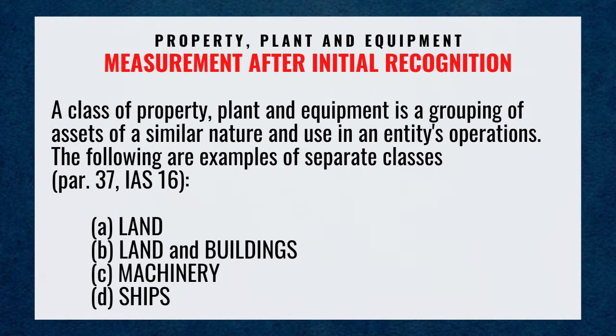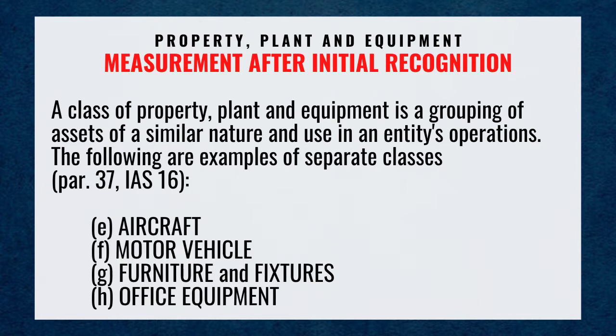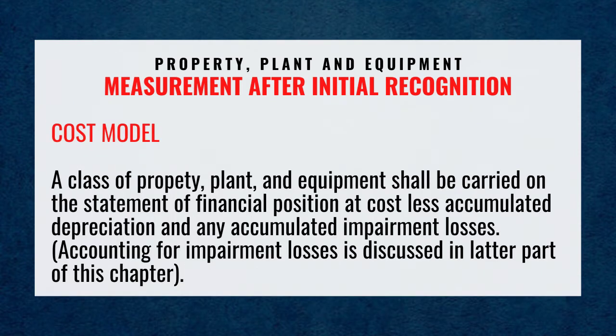The following are examples of separate classes, paragraph 37, IAS 16. Letter A, land. Letter B, land and buildings. Letter C, machinery. Letter D, ships. Letter E, aircraft. Letter F, motor vehicles. Letter G, furniture and fixtures. Letter H, office equipment.